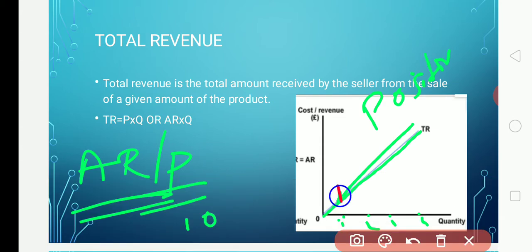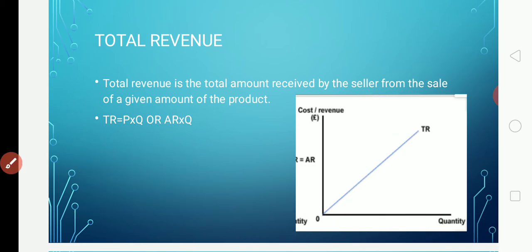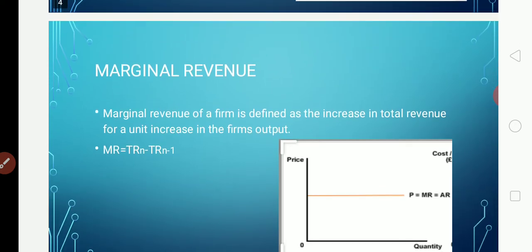Okay, so 1 tens are 10, 2 tens are 20, 3 tens are 30, 4 tens are 40, 5 tens are 50. So as the quantity of the commodity increases, the total revenue also increases. So the total revenue curve will be sloping positively upward from left to right, okay. The total amount received by the seller from the sale of a given amount of a product is called total revenue. And the third concept is marginal revenue.